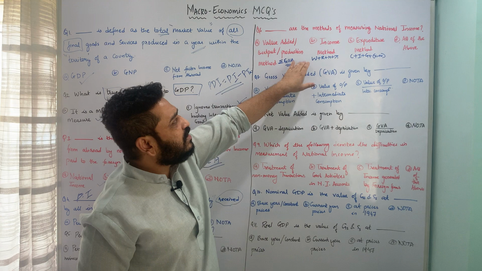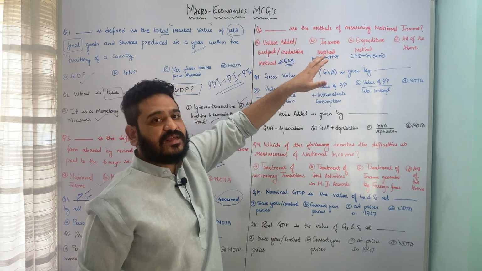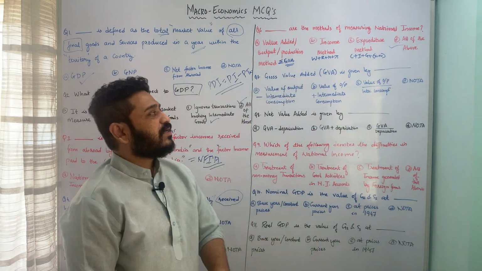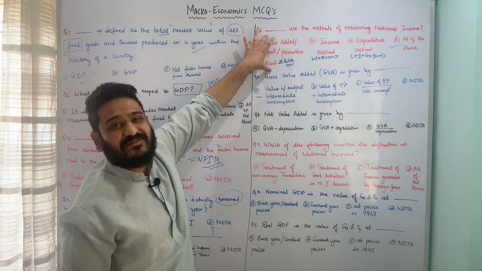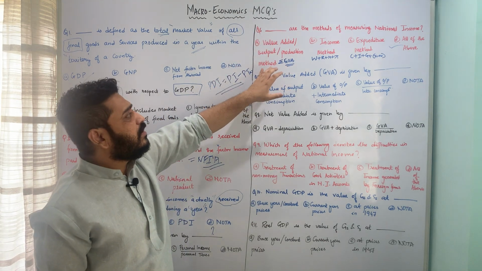So here if we look at it, all these three are important ways of measuring national income, and therefore option D, all of the above, is the correct answer to this particular question. I hope the question is pretty much clear. Very important question with respect to measurement of national income in India per se.